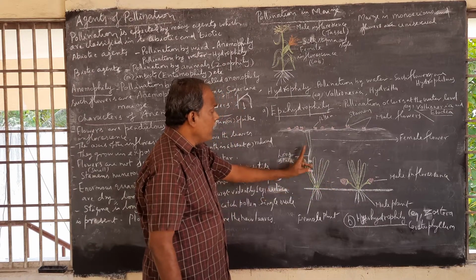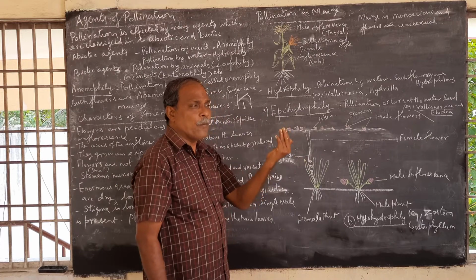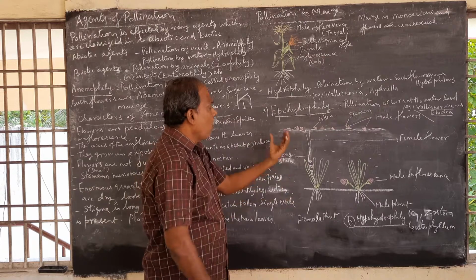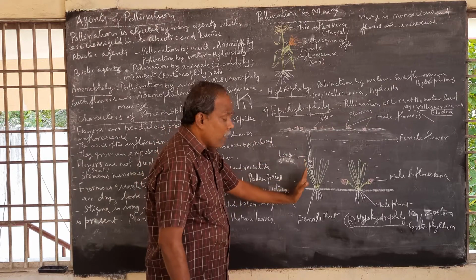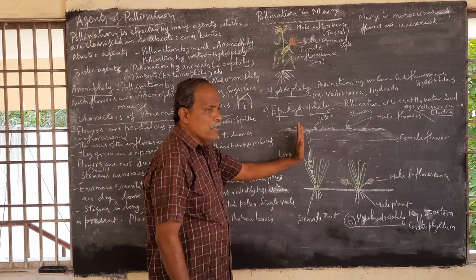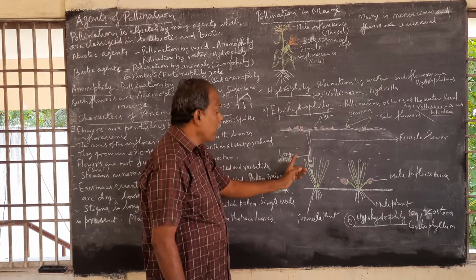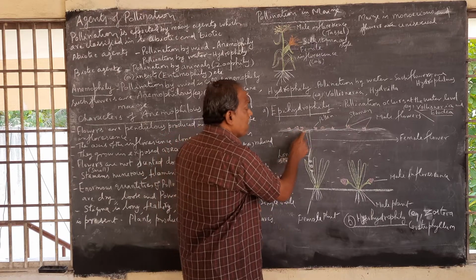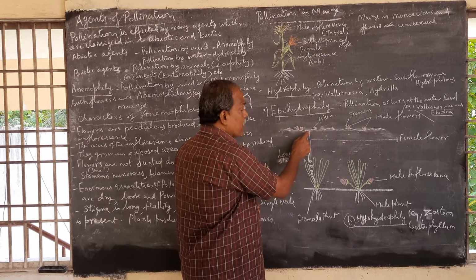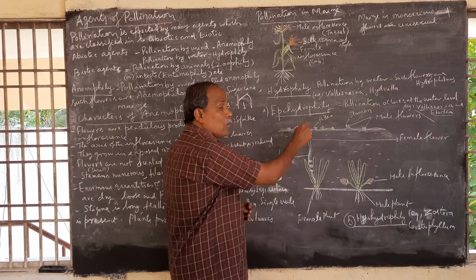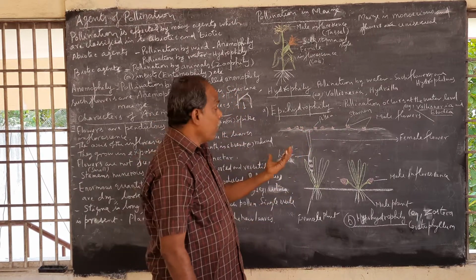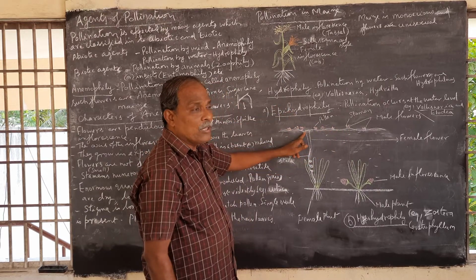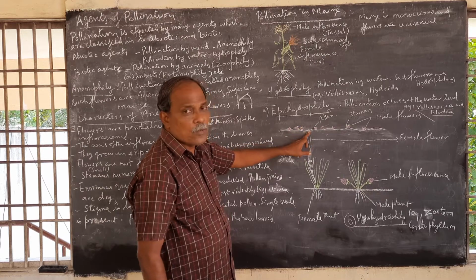Now, when the tip of the female flower comes to the surface, it forms a depression. At the time of formation of the female flower, the female flower elongates by means of a long coiled stalk. When the female flower reaches the surface of water, it forms a depression around it. Now the male flowers float on the water and get settled in the depression, and then pollen grains get deposited on the stigma of the female flower.